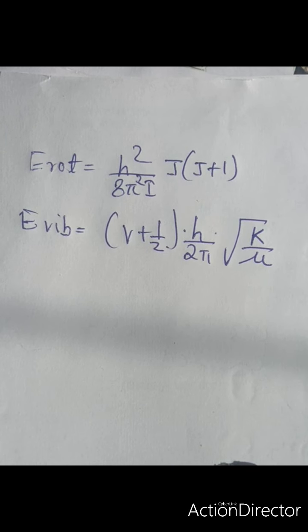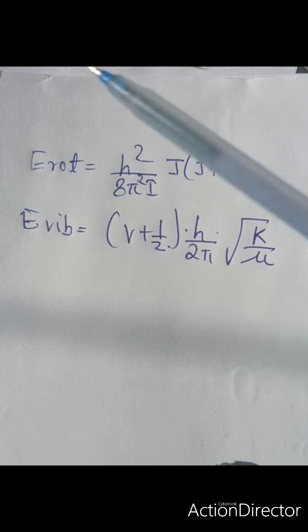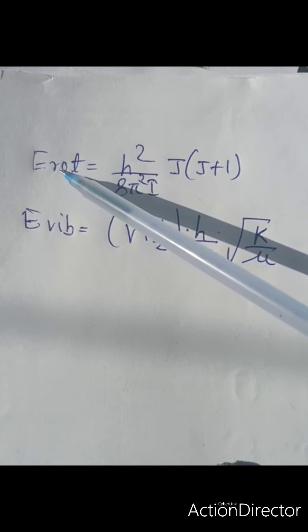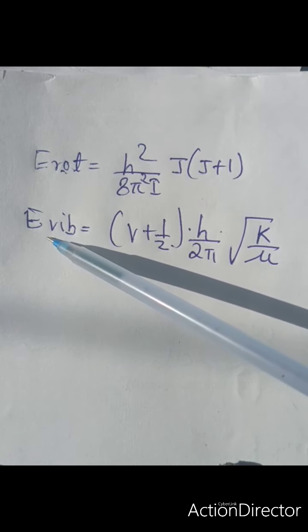But the total energy of the vibrating rotator is taken as the sum of the rotational and the vibrational energy. So E rotational vibrational will be E rotation plus E vibration.